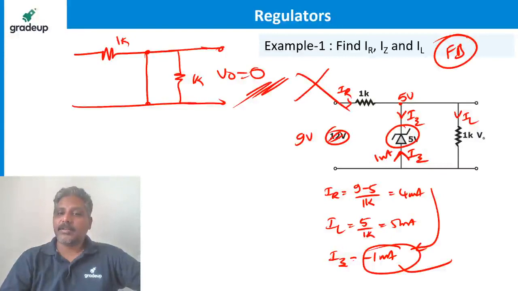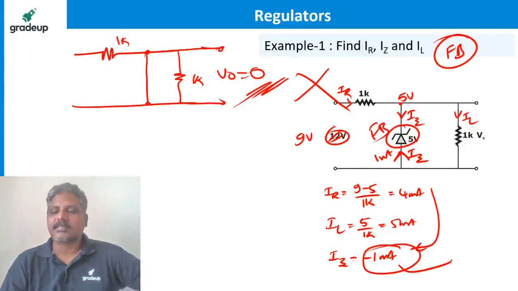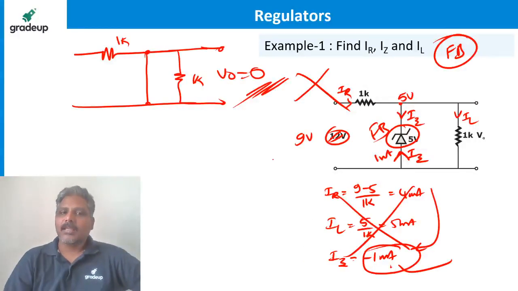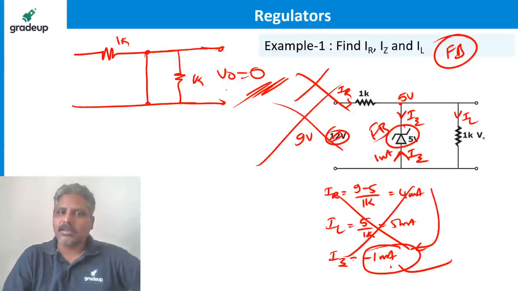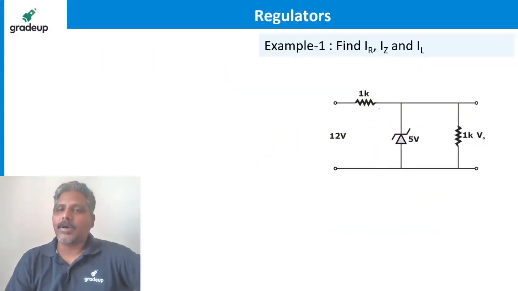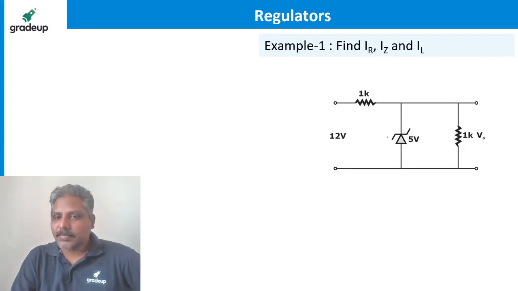It is not under breakdown. In fact, it is under forward bias in this case. This is what it says actually, but it is not. Why? Because what we have done is totally wrong. Zener is not under breakdown. Current cannot flow from anode to cathode if it is under reverse bias. We are saying that it is a breakdown and current is flowing from anode to cathode. Not so. Why? To understand this, suppose I apply 9 volts instead of 12 volts,